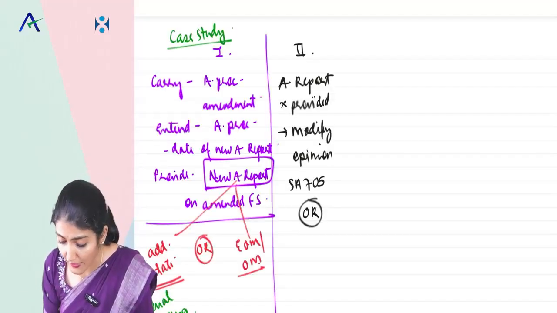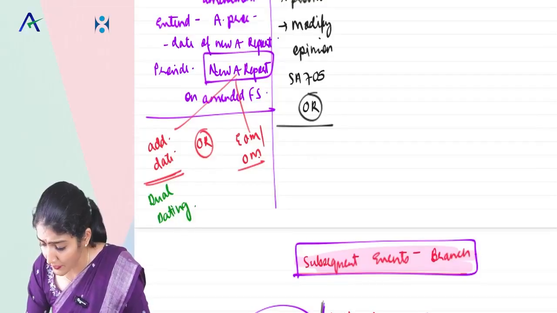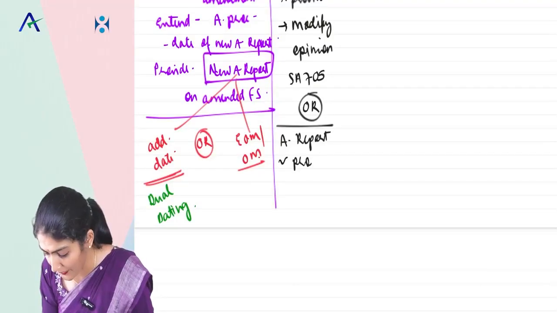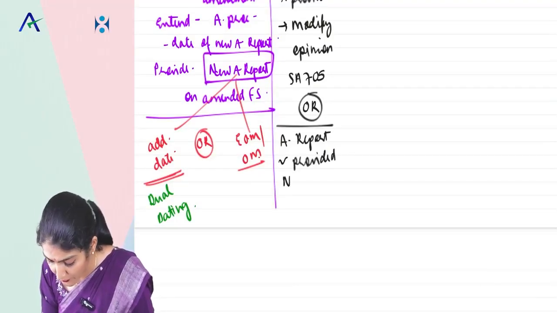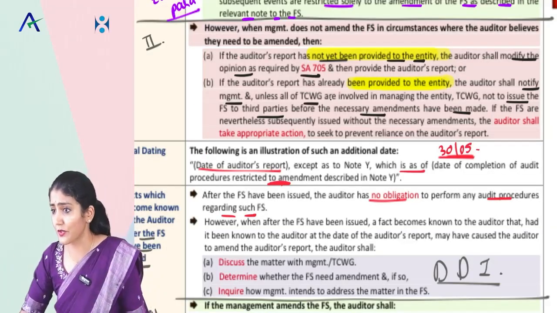If the audit report is already provided, you notify the TCWG that this financial statement should not be issued.